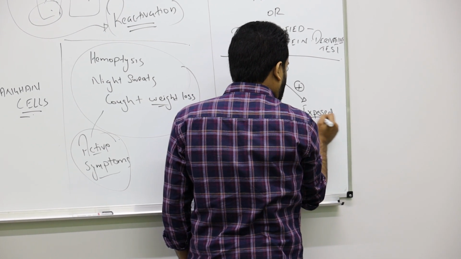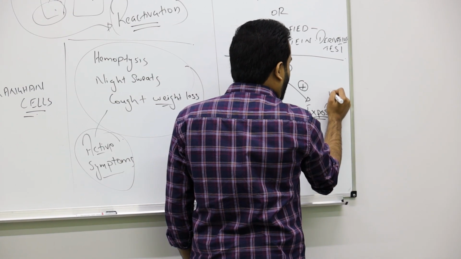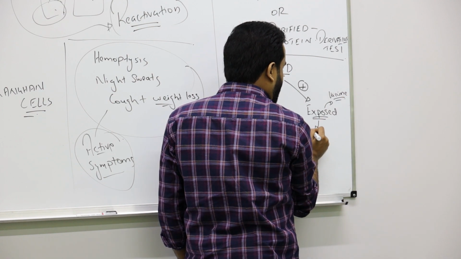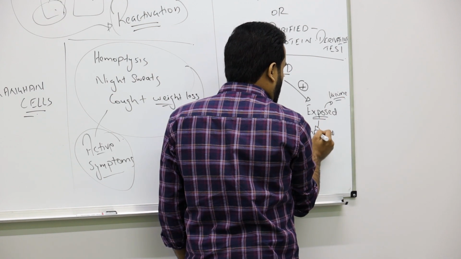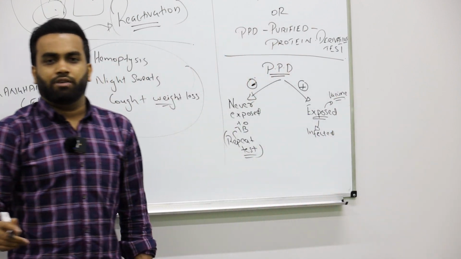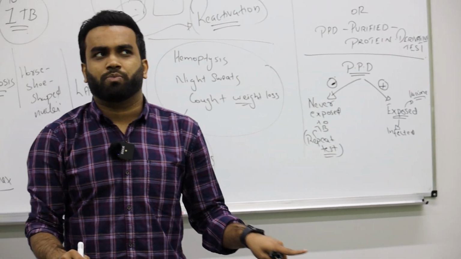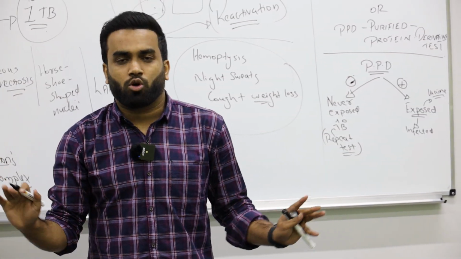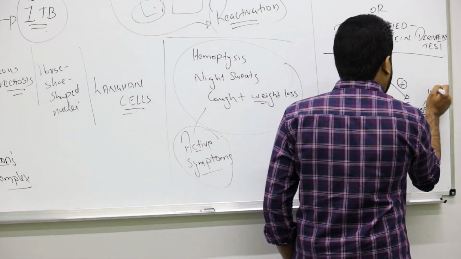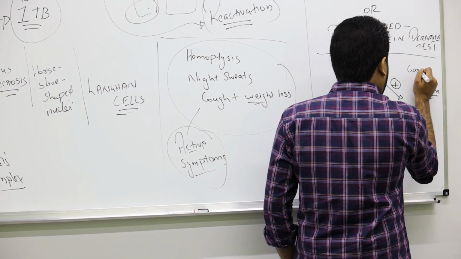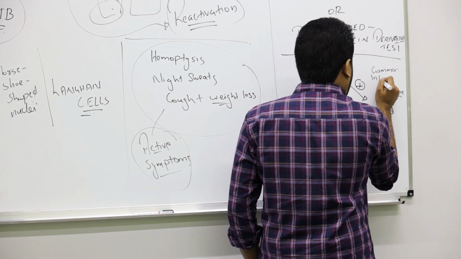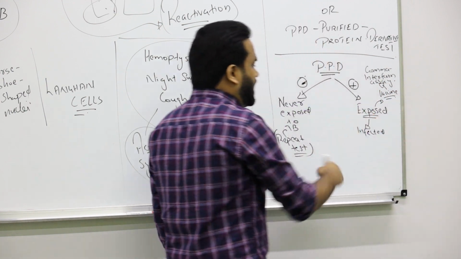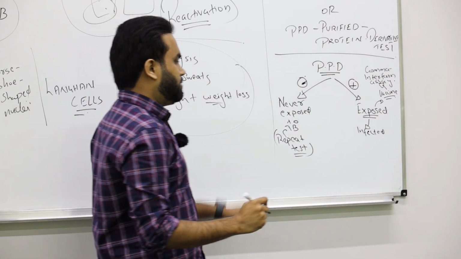This exposure can be because someone got the BCG vaccine, or because someone got infected. Again, we are not interested in the vaccine. If someone still has doubt whether this person got it from the vaccine or from infection, and you don't have an idea whether he got a vaccine or not, you can do a gamma interferon assay to prove it. Then you can rule it out. Again, we are interested here in the infected person.